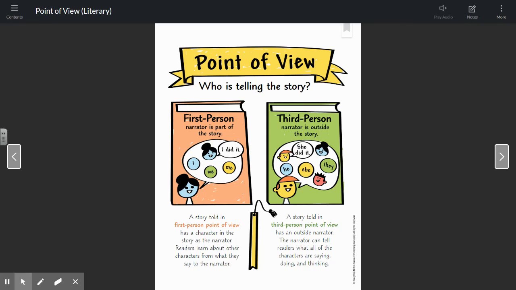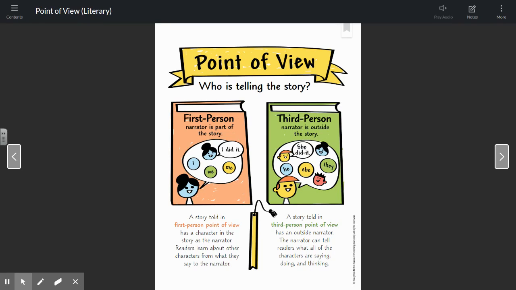When Ron came into the room, he didn't look scared at all. He told Harry, I'm ready for this test. So we have all kinds of words like he, she, and even names in the story. But the third person narrator who's outside the story knows what Ron, Hermione, and Harry are all thinking in the story, and they're able to give you those perspectives.